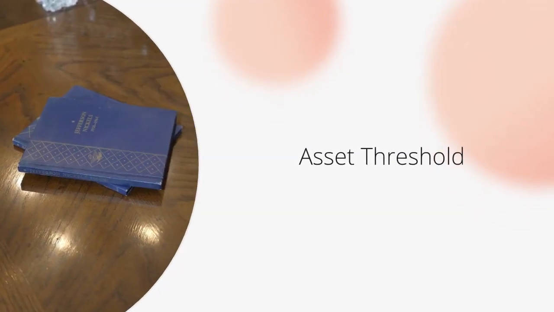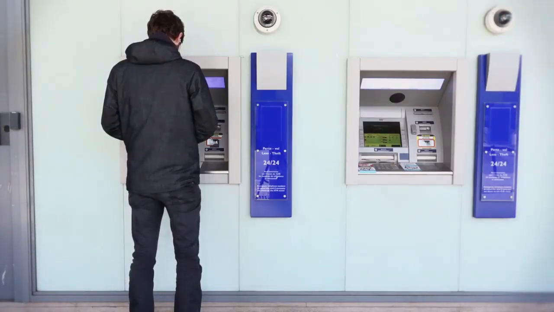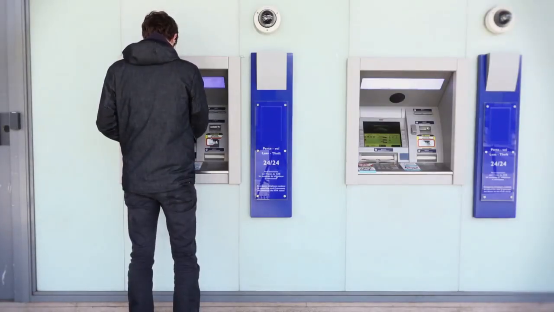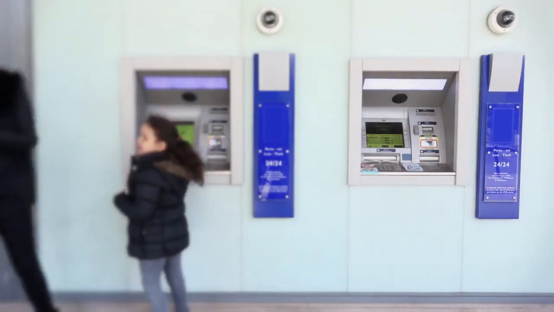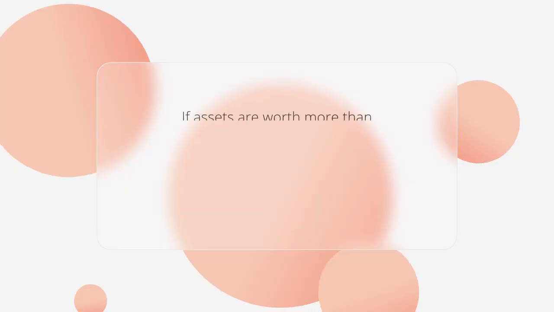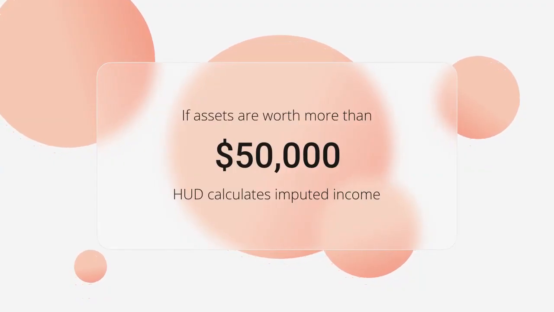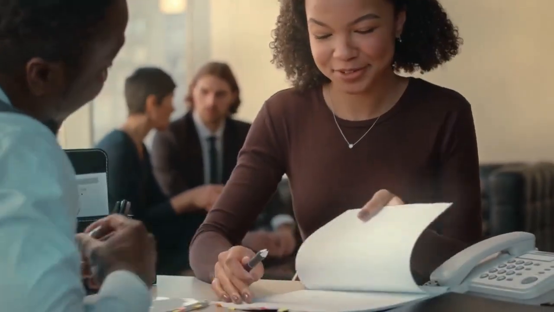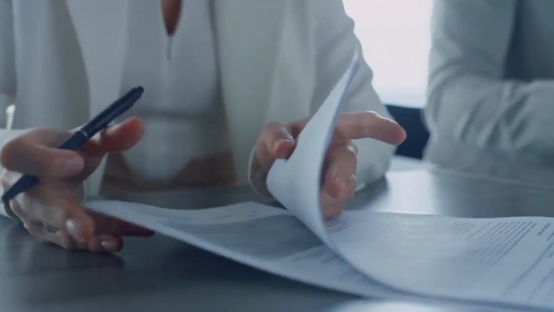Here is the most important rule to understand: the asset threshold. If the total value of all your assets combined is below a certain limit, which is currently $50,000, HUD will only count the actual income those assets generate, like the few dollars of interest you might earn from a savings account. However, if your assets are worth more than that $50,000 limit, HUD calculates something called imputed income. They take the total value of your assets and multiply it by a national passbook savings rate to determine an income amount, and that amount is added to your other income to calculate your rent, even if your assets didn't actually earn that much. That's why accurately reporting all your assets is so important.